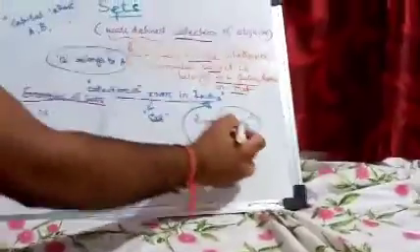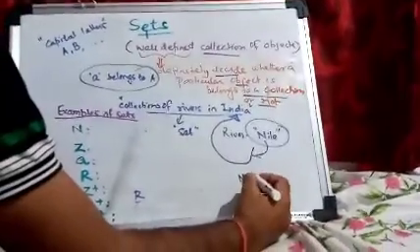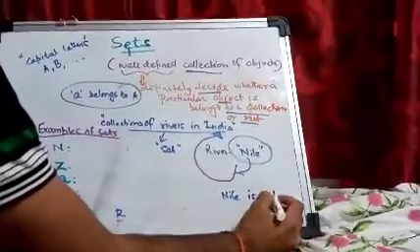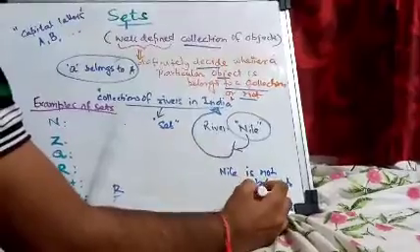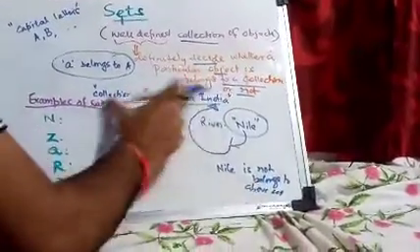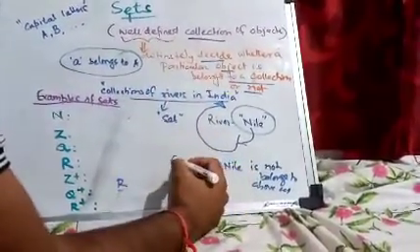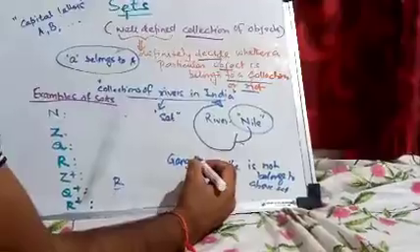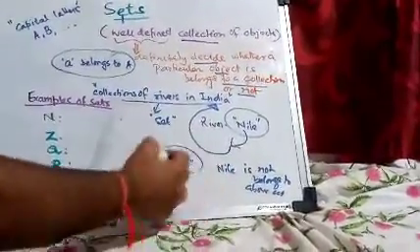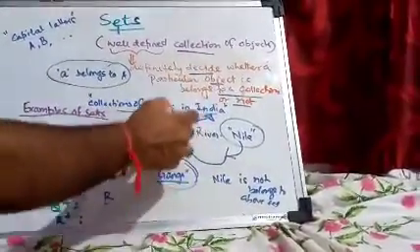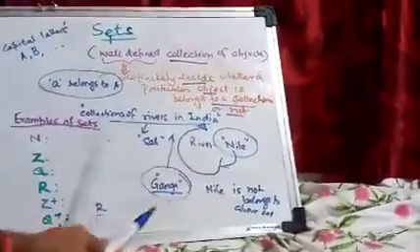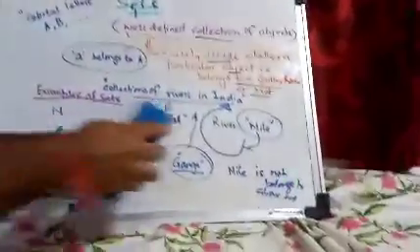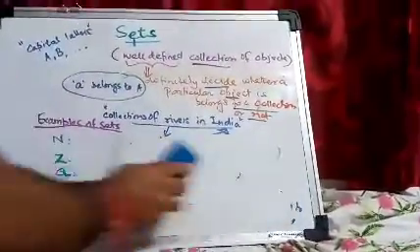So you should know whether an element belongs to a set or not.